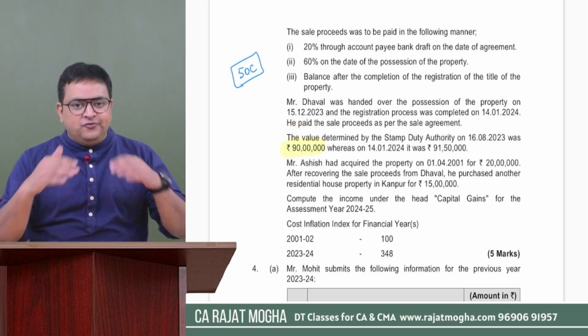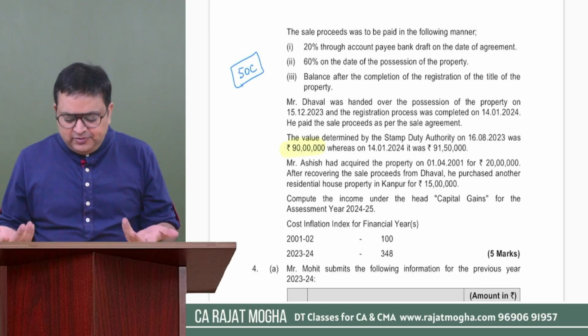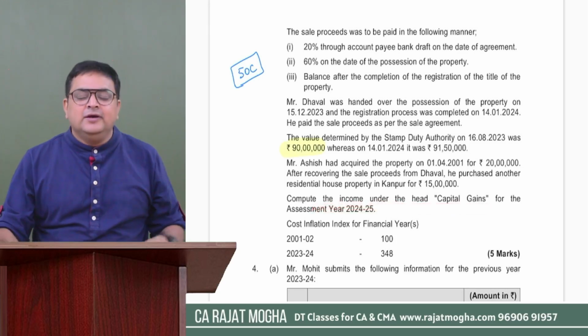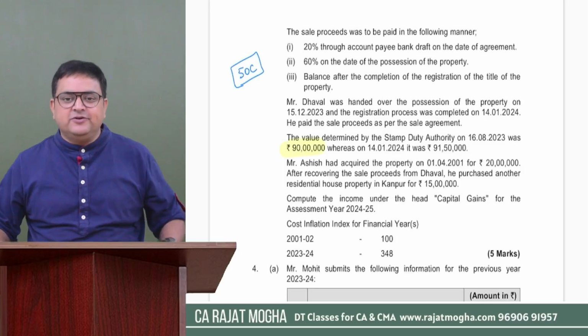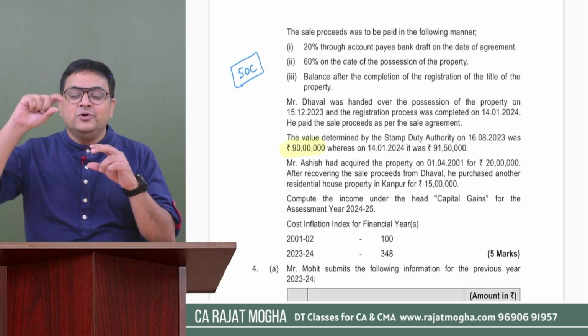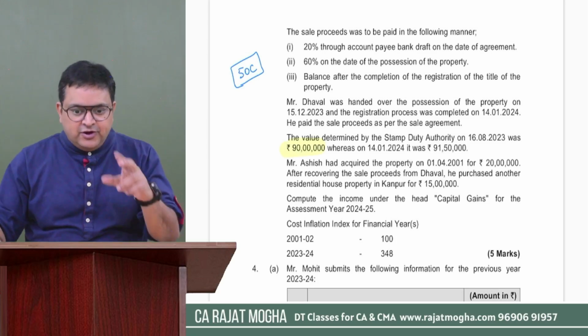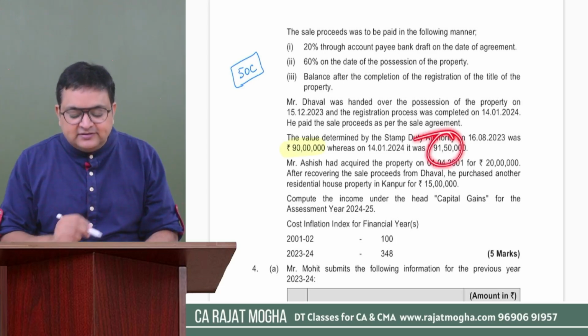Okay. So when you will be solving it, this seems to be a capital gain question. See, compute the income under the head capital gain. So when you will be taking full value of consideration as 90, first of all, you have to mention why you are not taking this one.